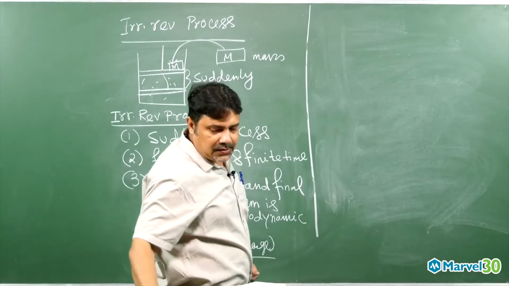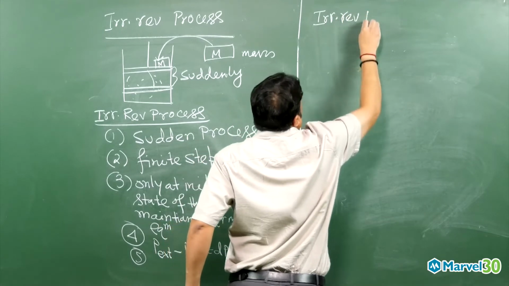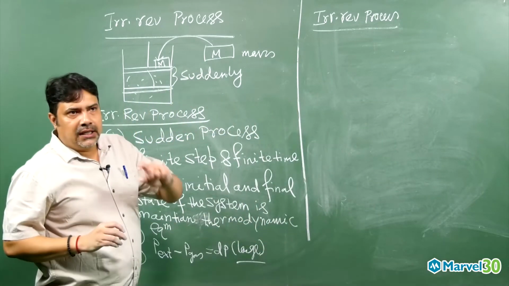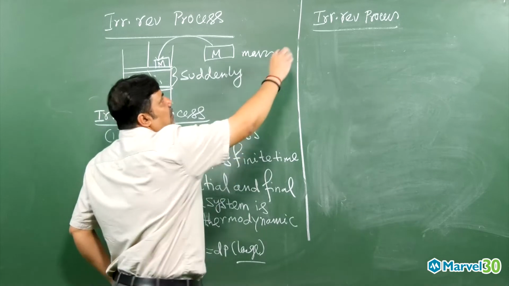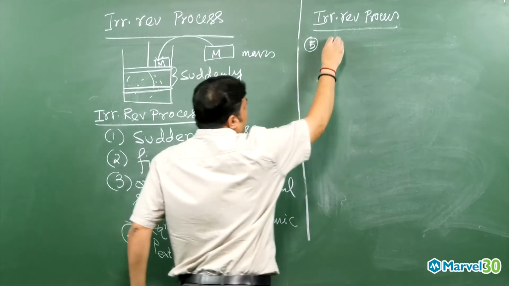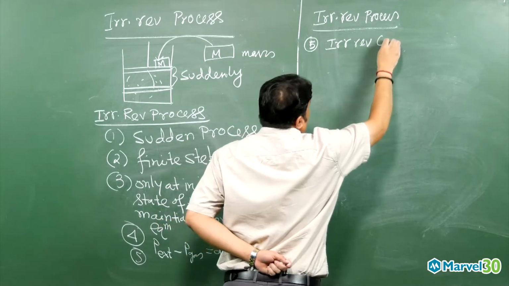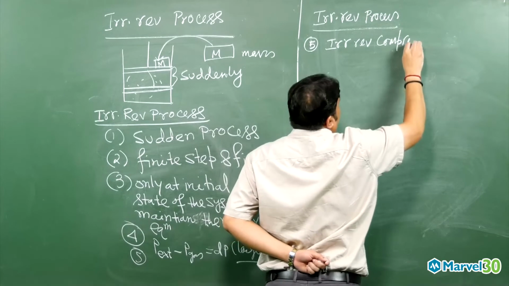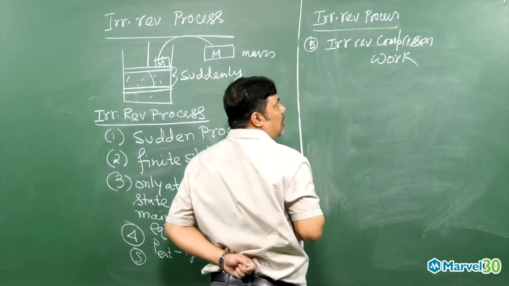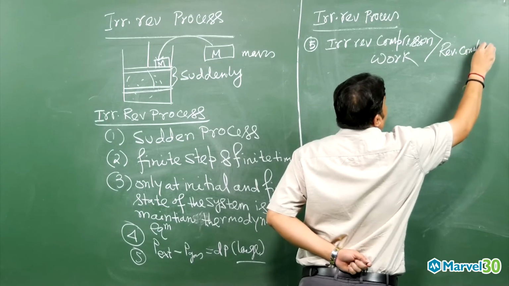For the irreversible process, this is the fifth point, we can write down: the irreversible compression work will be greater than the reversible compression work.